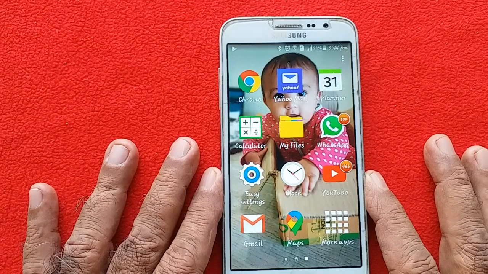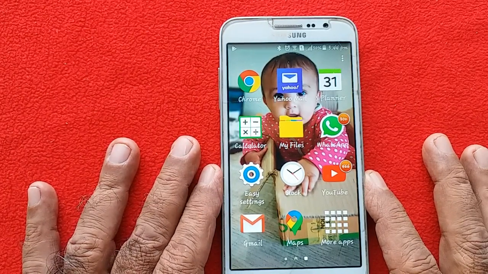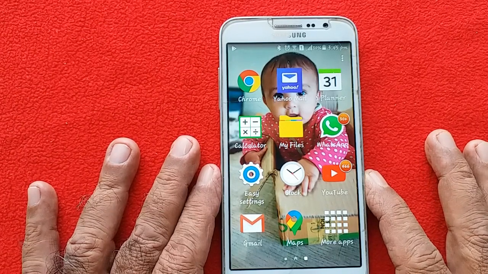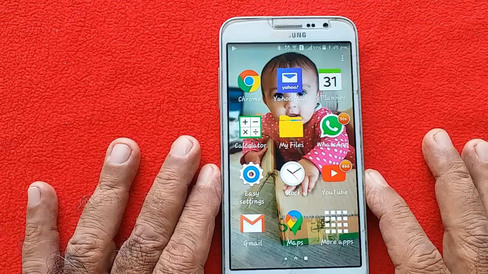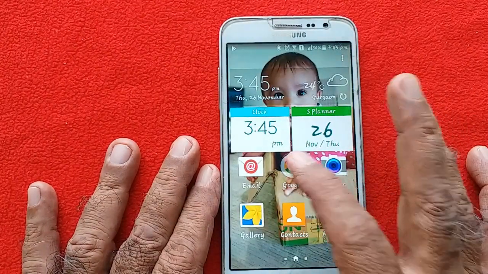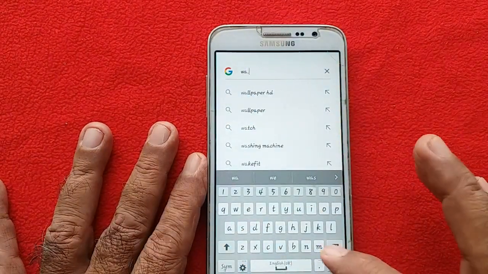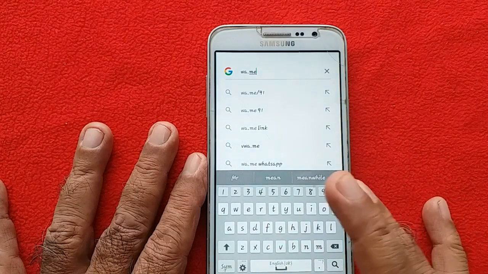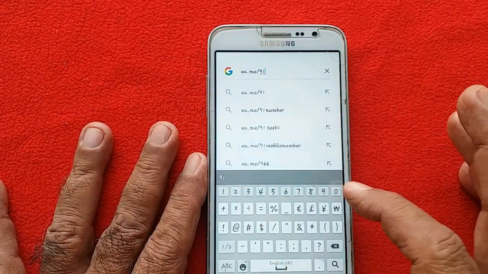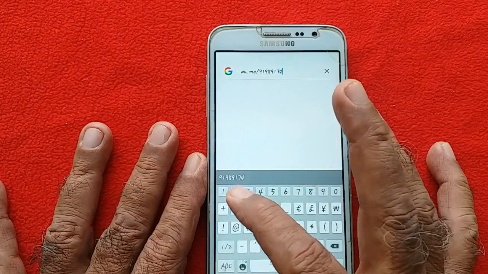Earlier, in order to send a WhatsApp message to a person, we had to save their number. Now we can send a WhatsApp message to a person without saving their number. For that, what you will have to do, go to a Google browser or any browser, type wa.me/, the country code followed by a 10-digit mobile number, and just press enter.